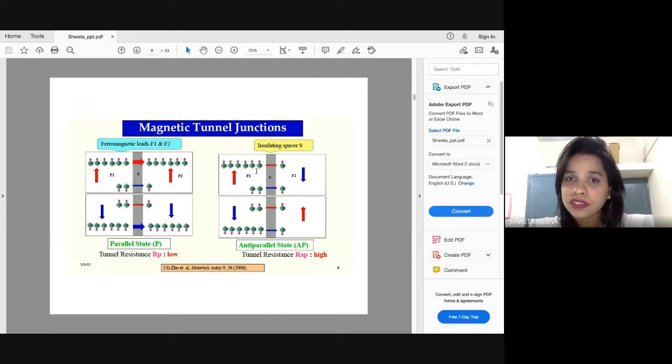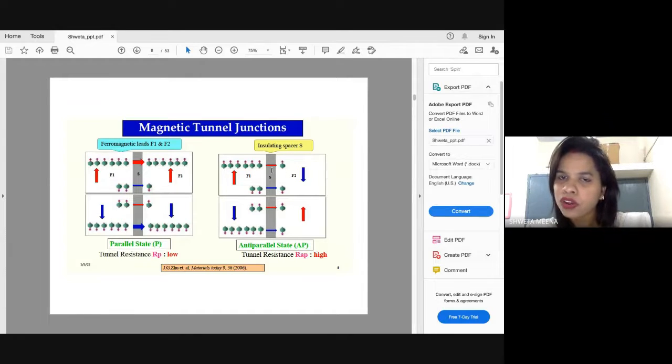All the electrons in this layer will try to orient themselves in the upward direction. When they tunnel to this particular layer, they encounter a local magnetic moment just opposite, so they will experience heavy resistance here.